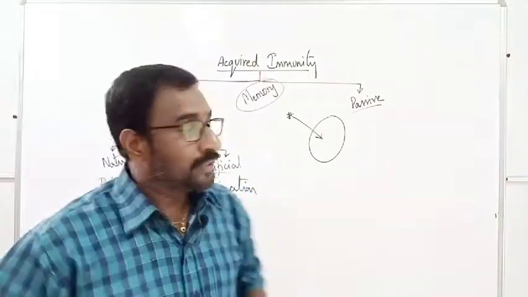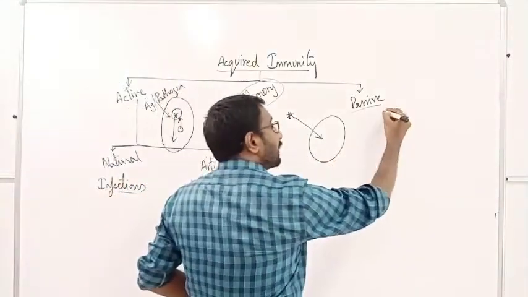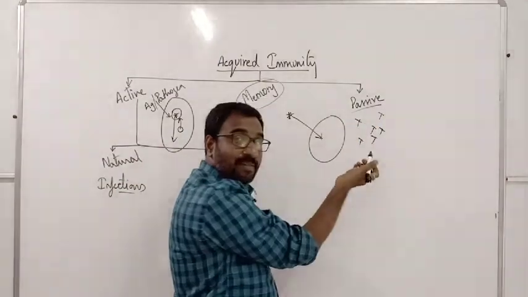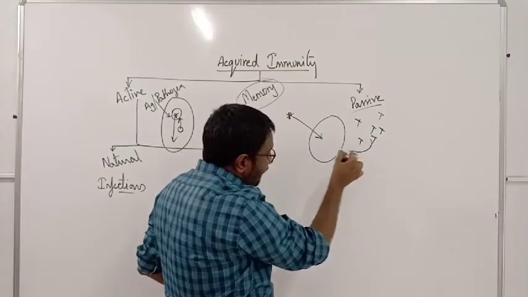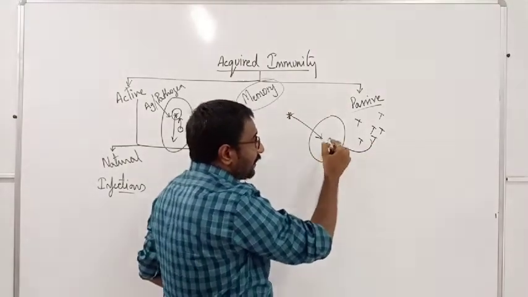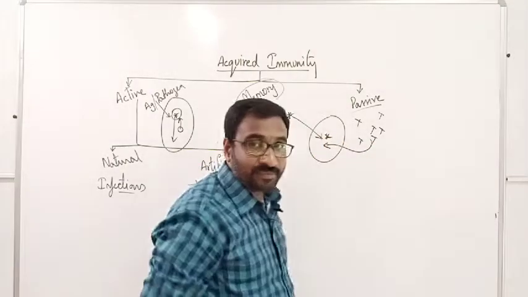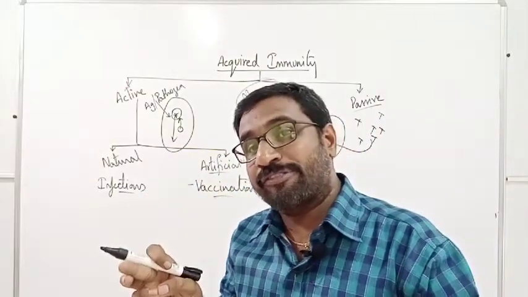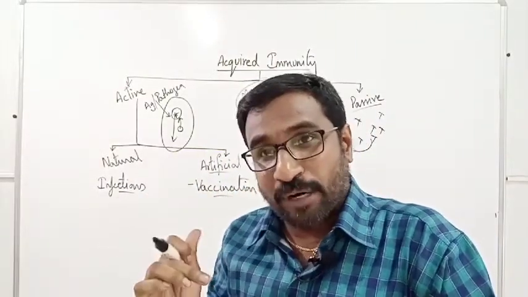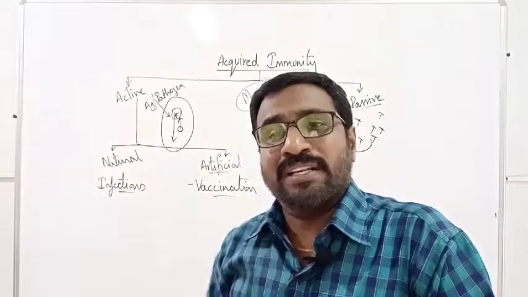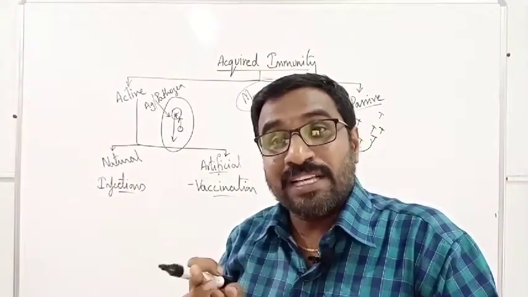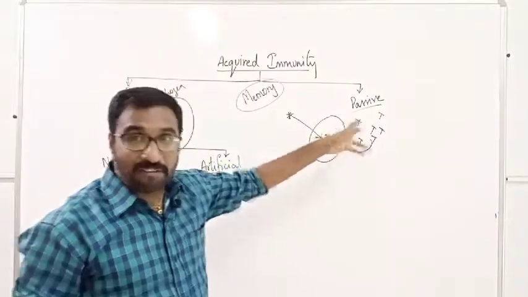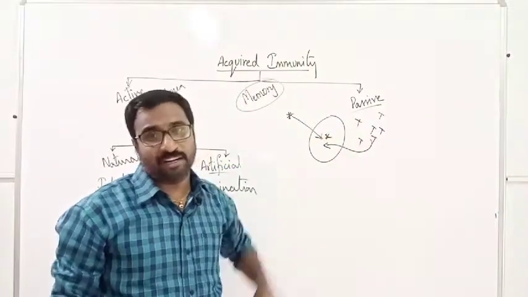So what will we do? We will give antibodies which are produced by artificial methods, and we will inject them into the body and kill the pathogen. Pathogens are being killed with the help of antibodies from others. That's why it is called passive. Our immune system is passive. That's the meaning of this.